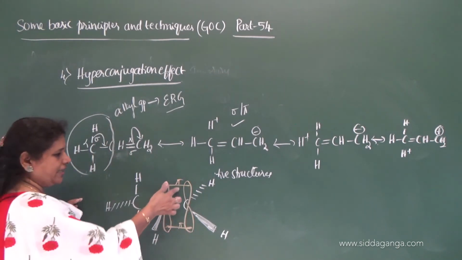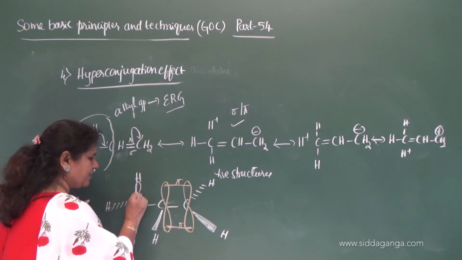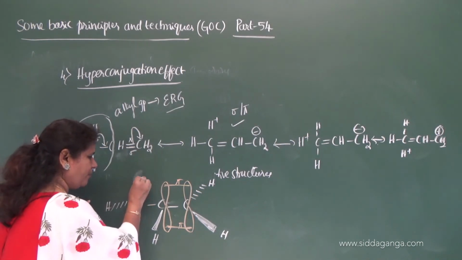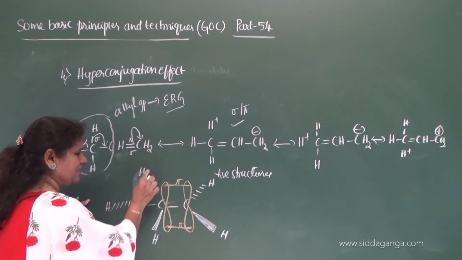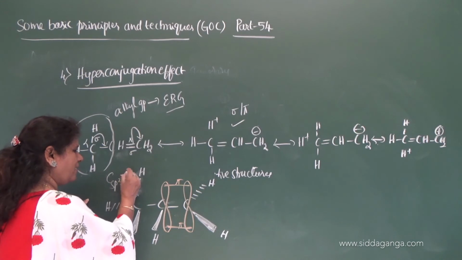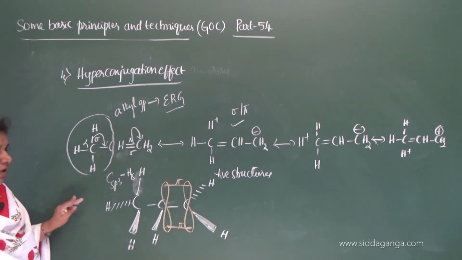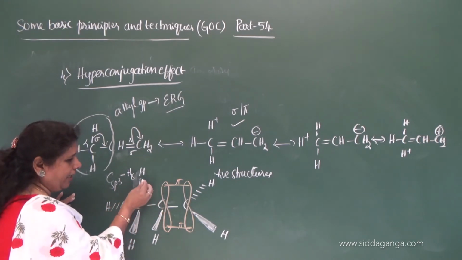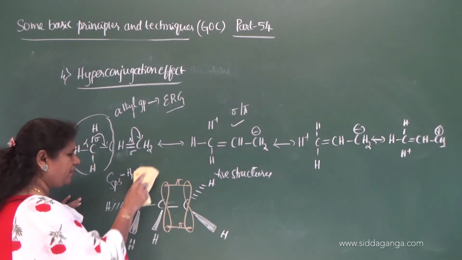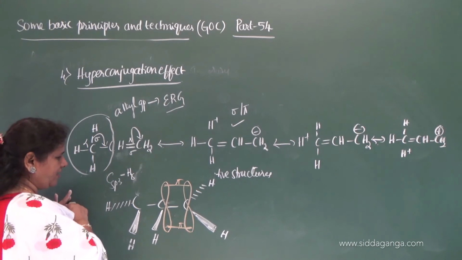Now here is an unsaturated system, and this bond is an alpha CH bond. This is a bond between the sp3 hybridized carbon and the 1s orbital of the hydrogen. Now this gives electron to this. Now I will write this also in an orbital.